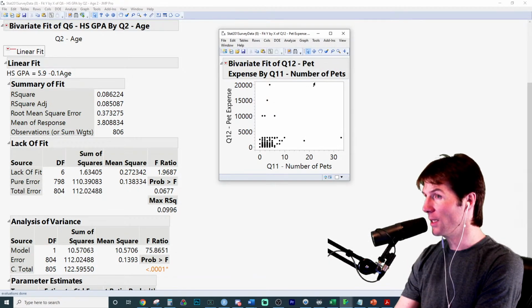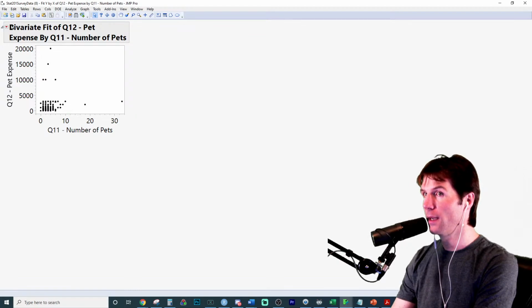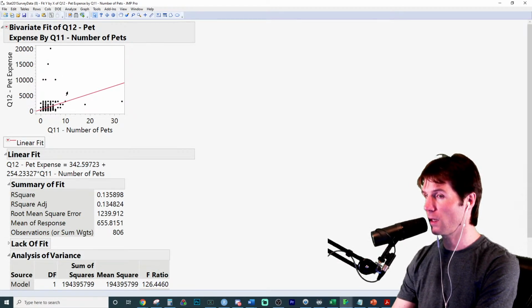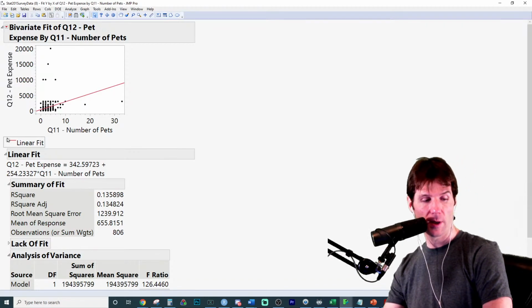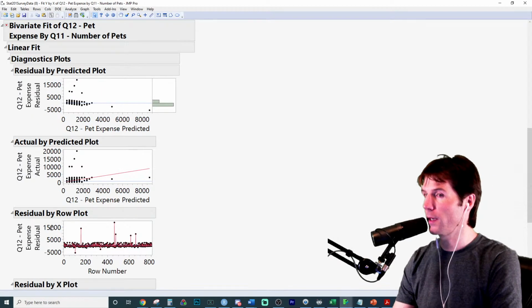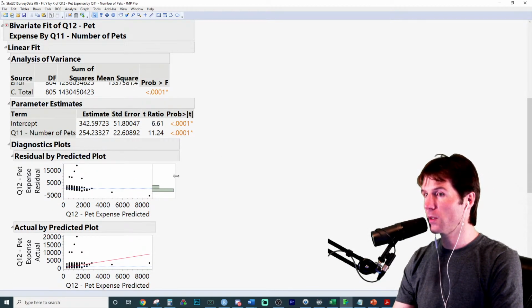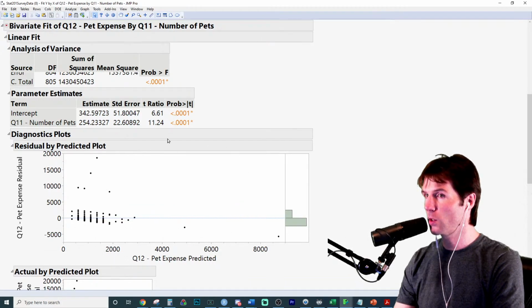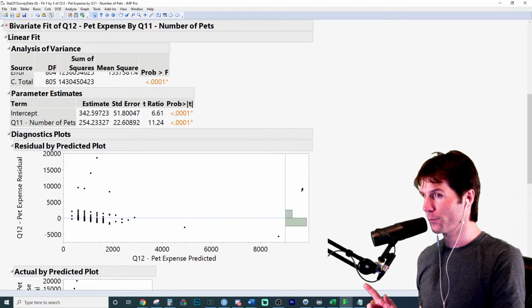Here is the plot. We haven't created our regression yet. And let's go here and look at a fit line. That is the red arrow right here to fit the line. And to get the residual plot, we have to go to the red arrow here and go to the plot residuals right there. So the only residual plot you need is this one right here.